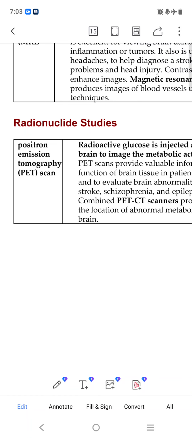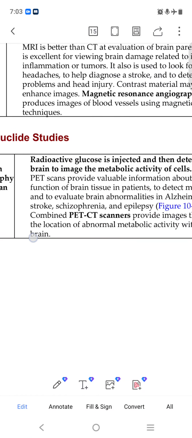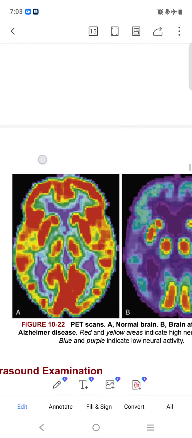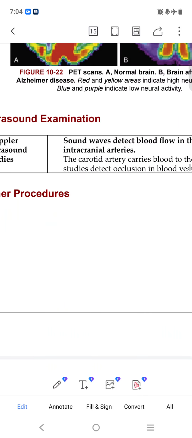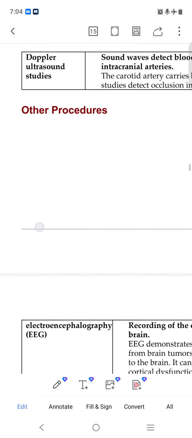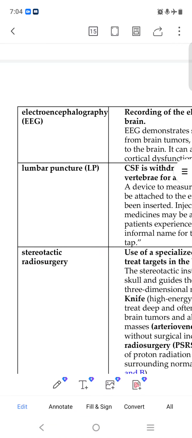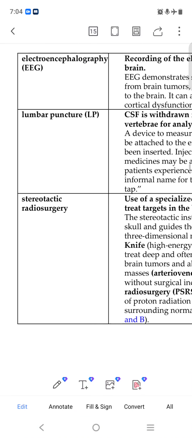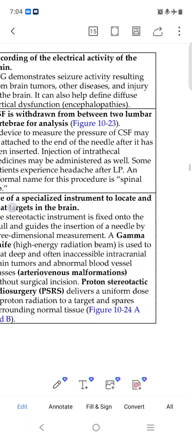PET scan is taken to identify a tumor or any cancer part. Doppler ultrasound we also do, but it does not help much. Electroencephalography we do, and lumbar puncture, taking fluid from our lumbar region.